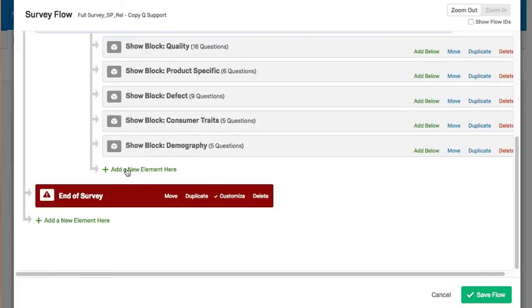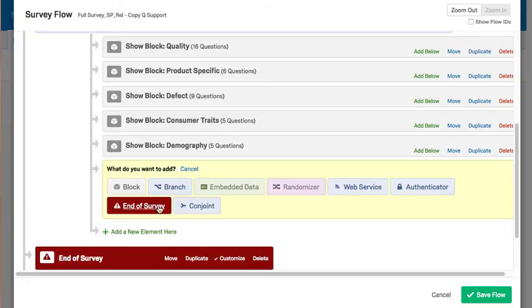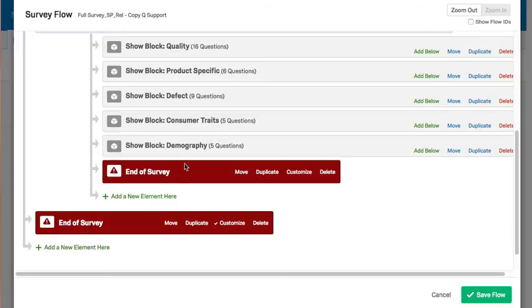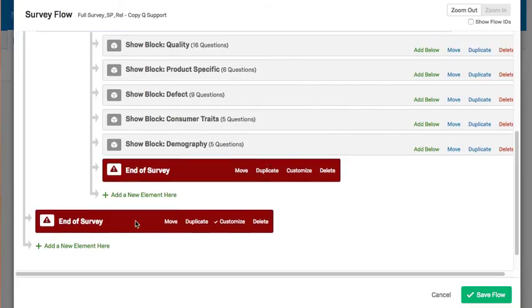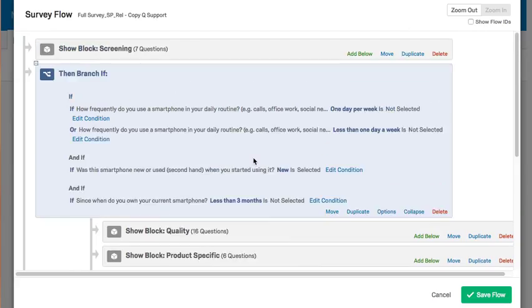So your option there would then be to click on add a new element here and introduce an end of survey element here. And you don't need to customize it, so that they will just get the normal end of survey message that's set up in your survey options. So that will just ensure that they don't receive the screen out message. So they would be the 3 steps to take to fix your current setup.